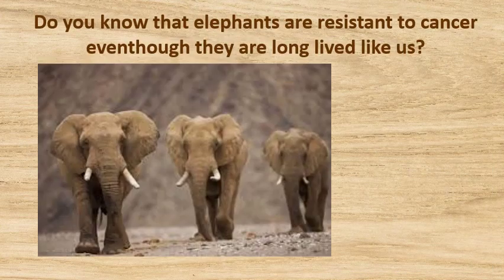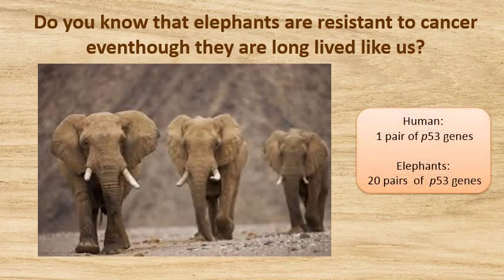By the way, do you know that elephants are resistant to cancer even though they are long-lived like us? What's the reason for that? That's because when we are having only a single pair of p53 genes, elephants have 20 pairs of these genes. So even if one of them is mutated, the rest of the p53 genes can look after their genome.